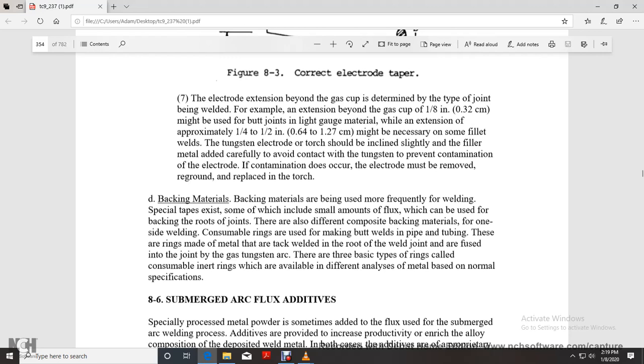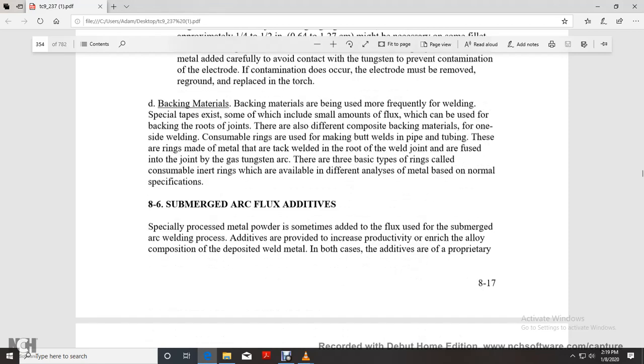These are rings of the metal with the tack weld with the root of the weld, the joint fused into the joint with the gas of the tungsten arc. The three basic rings are called the consumable and inert rings, which are available to different analysis of the metal based on the normal specification.